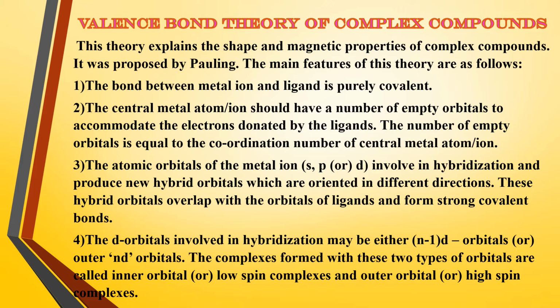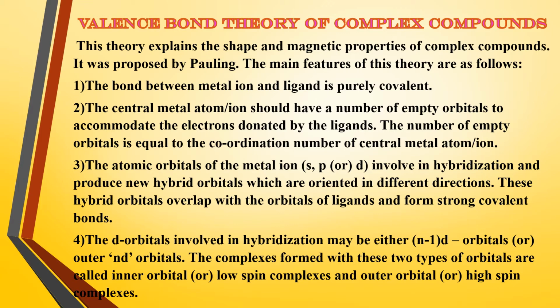What are these hybrid orbitals doing, students? They are overlapping with the orbitals of ligands. How are the hybrid orbitals produced? The atomic orbitals of the metal ion are involved in hybridization and then produce new hybrid orbitals.